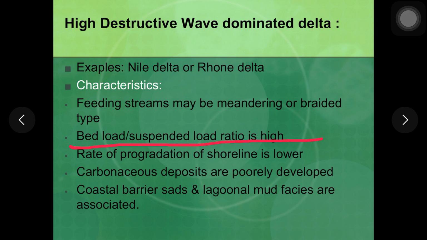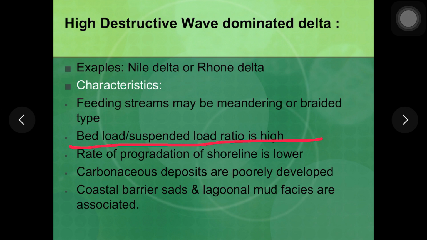Okay, previously in the last video I have covered river dominated deltas, the two types of river dominated deltas, that is elongate delta and lobate delta. We have seen the phases associated with these elongate and lobate deltas. Now today I am going to talk on marine dominated deltas, and we will also see the types of marine dominated deltas, that is wave dominated delta and tide dominated delta.